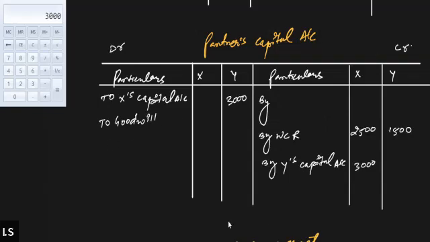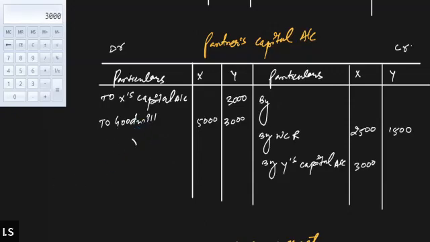8,000 will be distributed among the partners in the ratio in the old PSR. So 5 by 8 for X and 3 by 8 for Y. That means X will be bearing 5,000 and Y needs to bear 3,000. Tell me if it is clear or not, everybody.